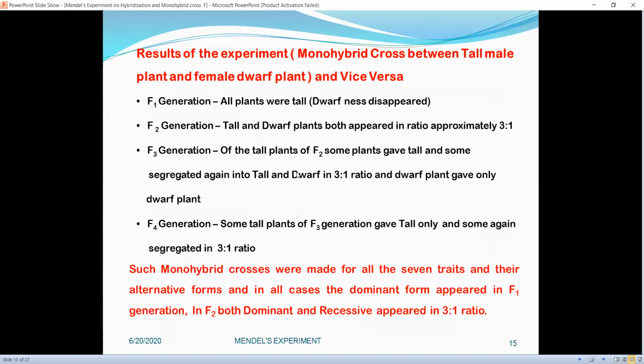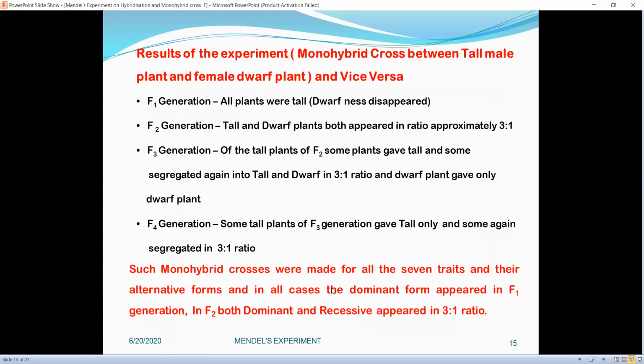In the F3 generation, of the tall plants of F2, some plants gave only tall and some segregated again into tall and dwarf in a 3 to 1 ratio, and dwarf plants gave only dwarf plants. In the F4 generation, some tall plants of F3 gave tall only, and some again segregated in a 3 to 1 ratio.